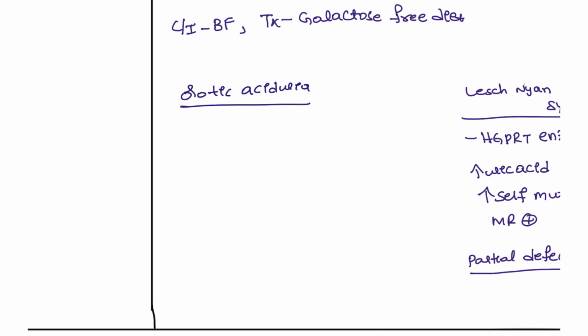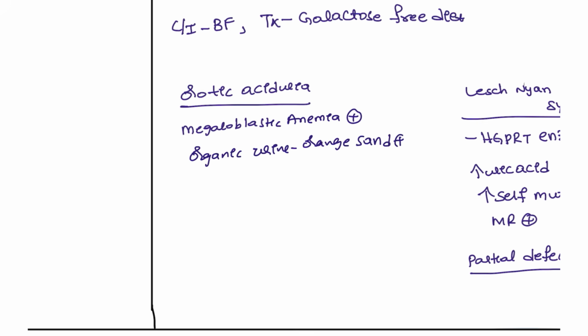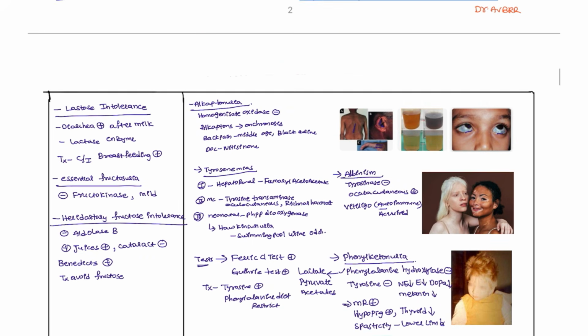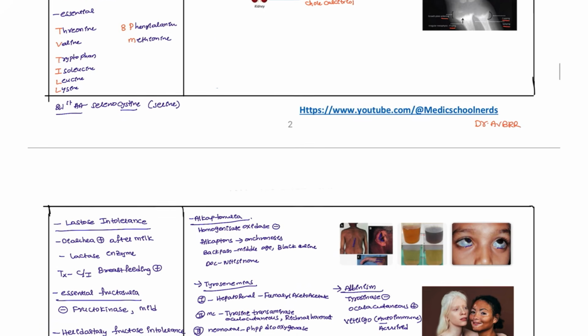Next, we have also orotic aciduria. This is also associated with the same kind of deficiencies in purine and pyrimidine metabolism, but this patient will be having megaloblastic anemia, even though the methylmalonic acid will be normal. And also orotic acid in urine, which is orange-colored sand on the diapers that you are going to see after the patient urinates. This is orotic aciduria, right? So these are some of the important types that you have to take note of in the examination.